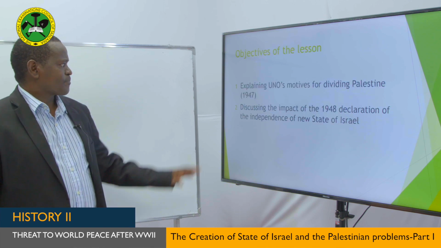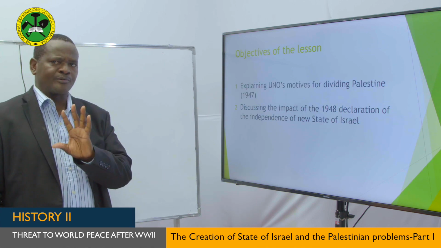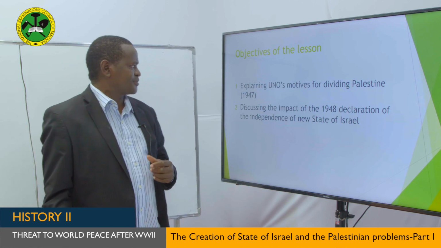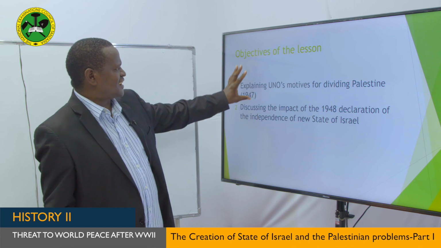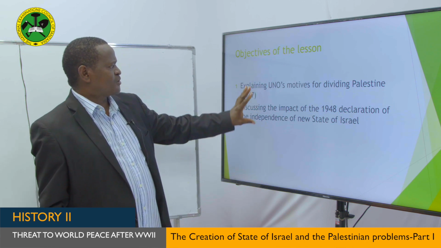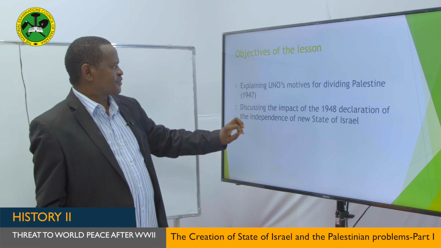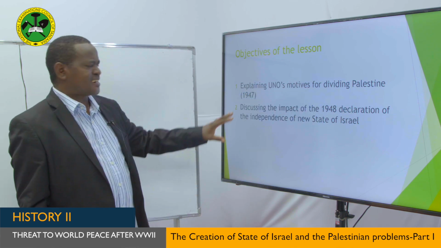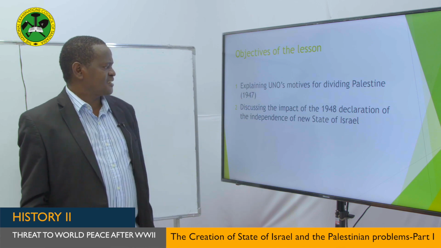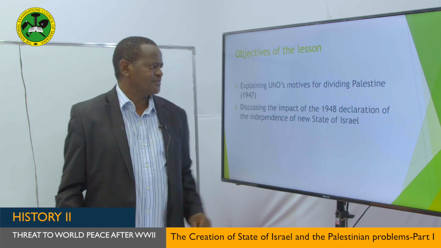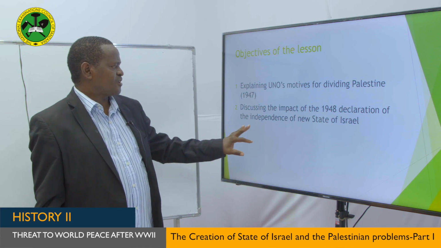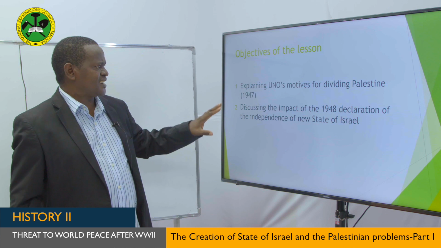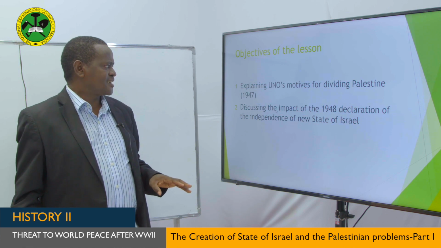My dear students, this lesson of today has some specific objectives. At the end of our study of today, you should be able to achieve these two specific objectives. The first objective is explaining UNO's motive for dividing Palestine in 1947. The second objective is discussing the impact of the 1948 declaration of the independence of the new State of Israel. This is what you are supposed to achieve at the end of our lesson of today.